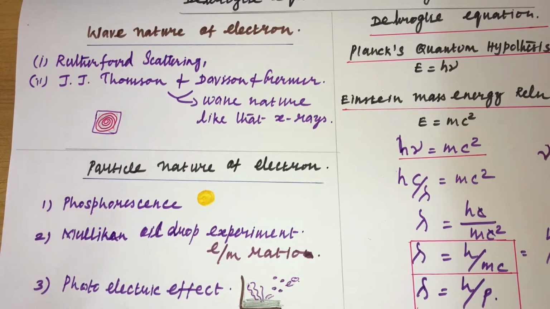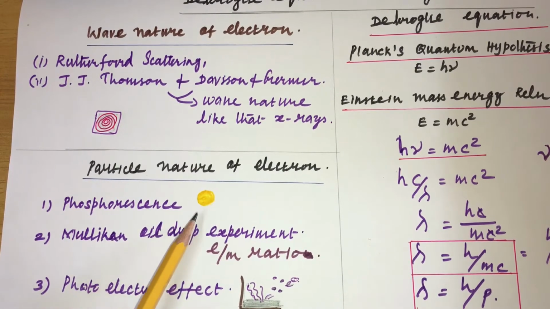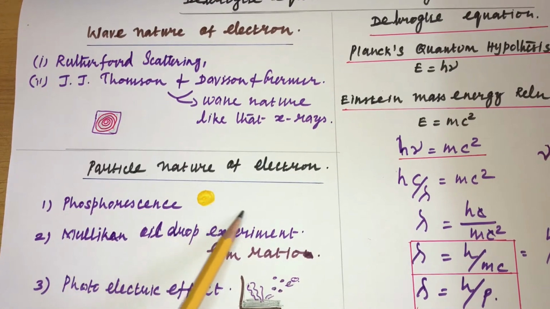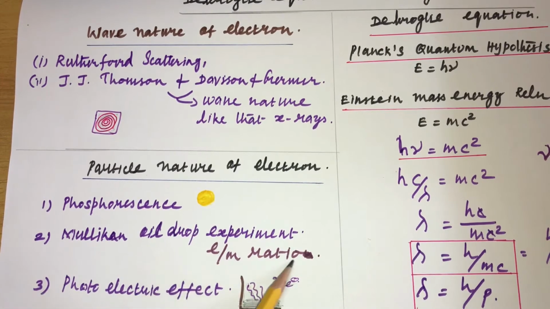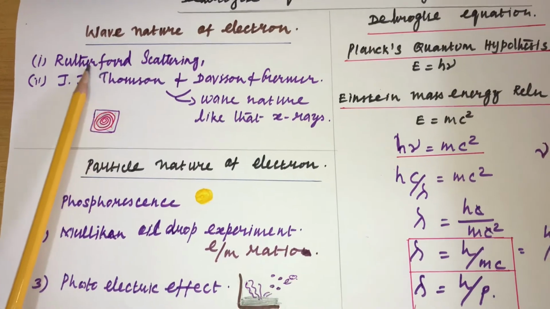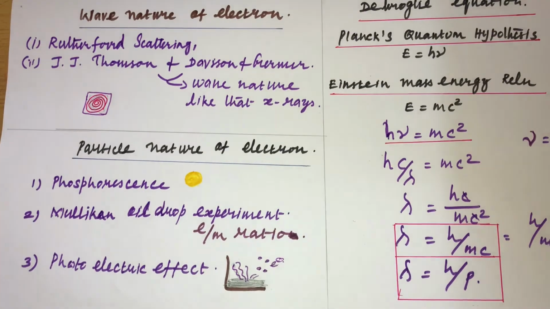The phenomena which support the particle nature of electron include phosphorescence, the glowing of certain substances at a particular spot, which you studied in lower classes. Also Millikan's oil drop experiment in physics, the e/m ratio, supports the particle nature of electron. And the photoelectric effect, the release of quanta of energy, exhibits both particle and wave nature.